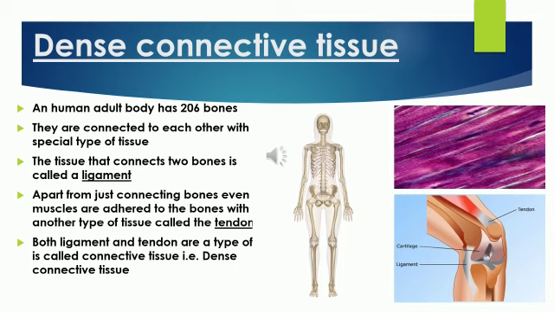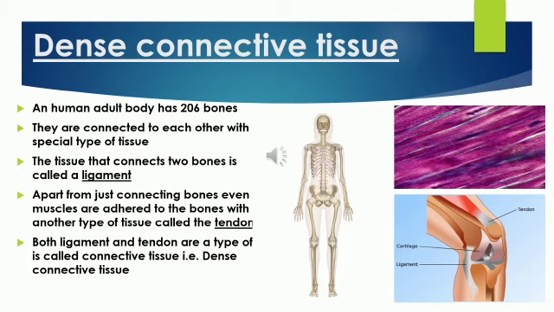Apart from connecting bones, muscles are attached to the bones with another type of tissue called a tendon. What do you call it? It is a tendon. The attachment of muscle to bone is through a tendon.